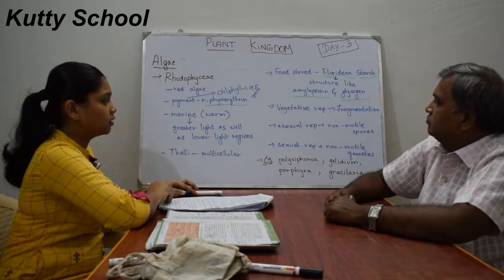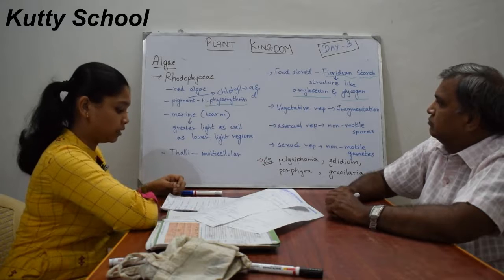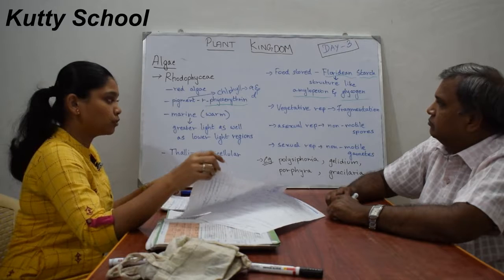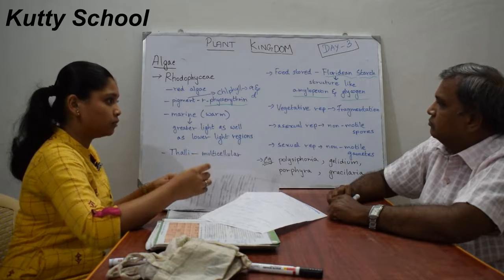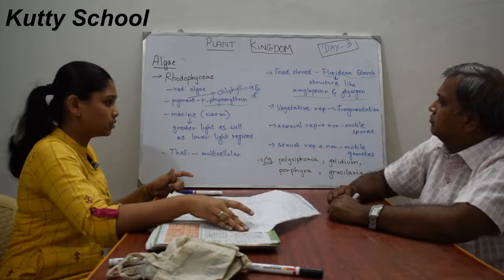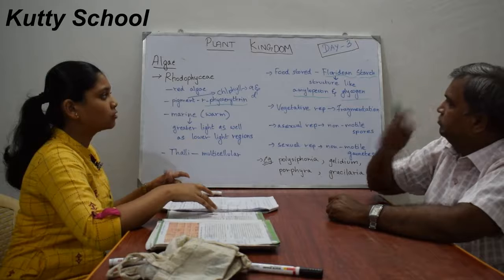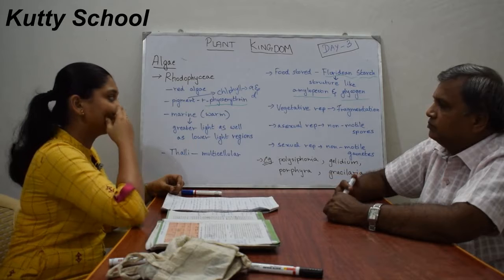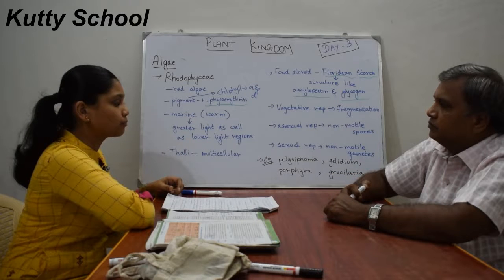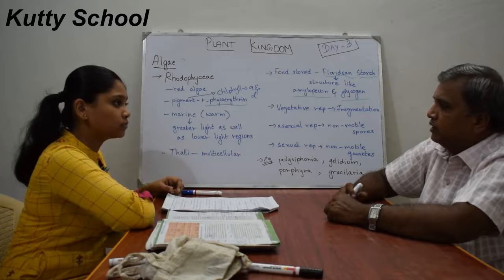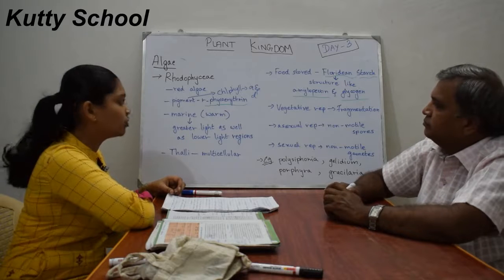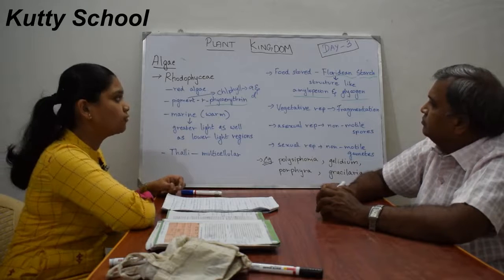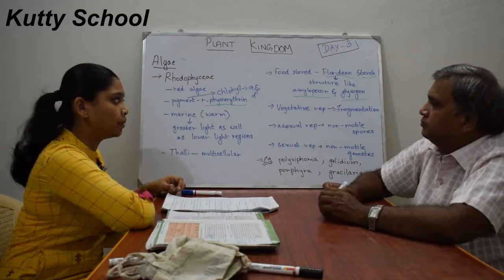In Chlorophyceae, the food is stored in pyrenoids, and in Phaeophyceae, the food is stored in laminarin or mannitol. Here in Rhodophyceae, the food is stored in Floridean starch, which is similar in structure to amylopectin and glycogen.